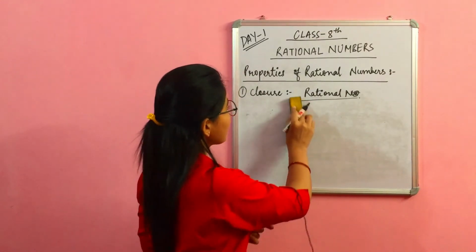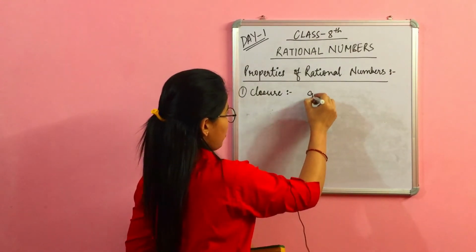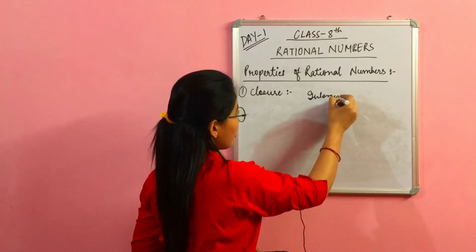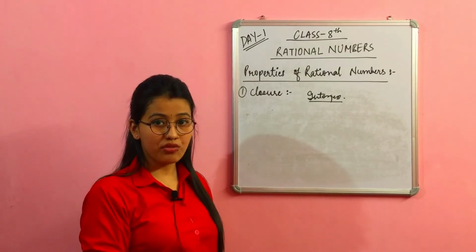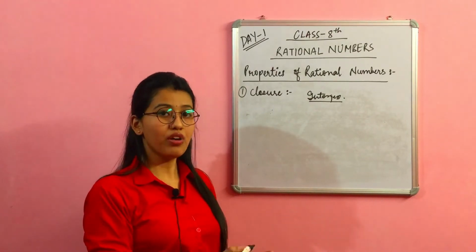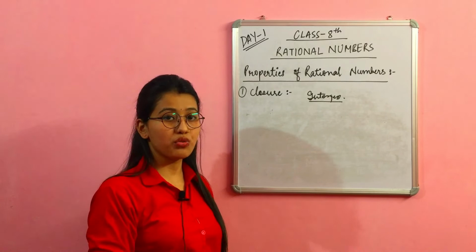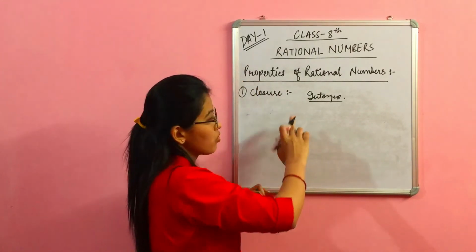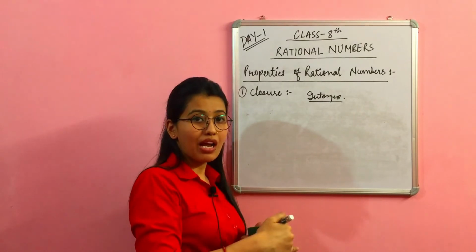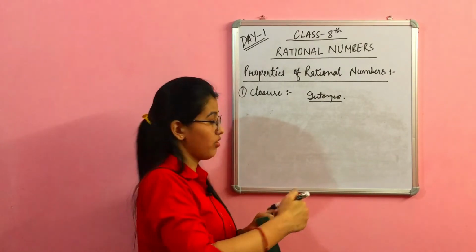Now let us take the set of integers. Integers means negative numbers, minus 1, minus 2, minus 3 and so on, 0, and positive numbers, that is 1, 2 and 3. Let us check the closure property for addition, subtraction, multiplication and division.